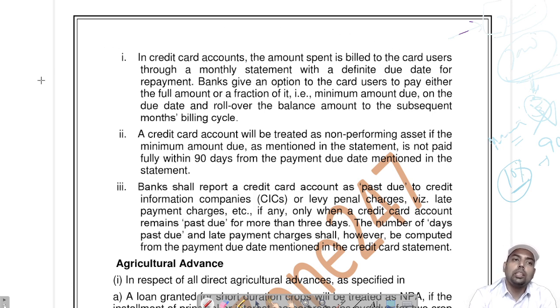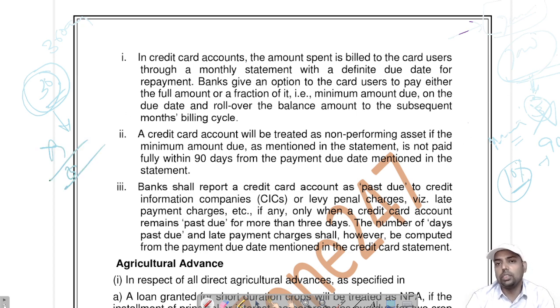Generally in banking terms, you treat a year as 360 days and a month as 30 days. That's why you may say it is 3 months, but it is a days-wise classification, therefore you need to say 90 days. If the minimum amount due is not paid for 90 days, then it will become NPA.